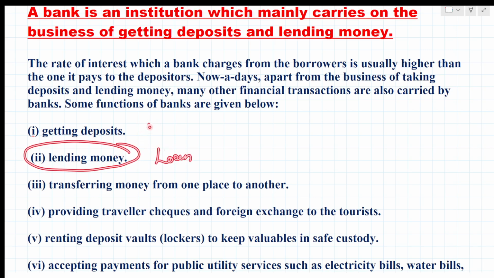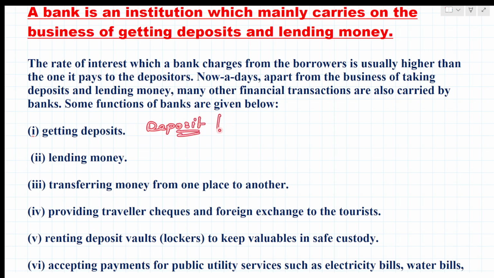If you are interested, you can deposit 10,000 to the bank, and you'll get interest from them, that is 3%, 4%, or maximum 7 or 8%.